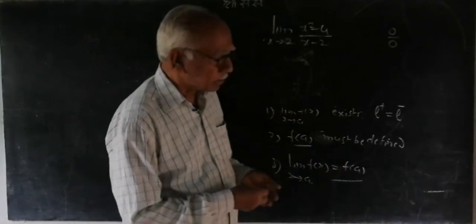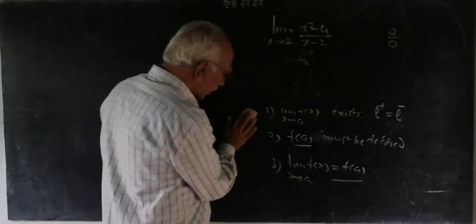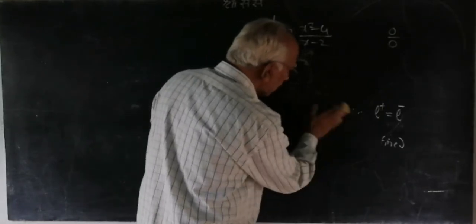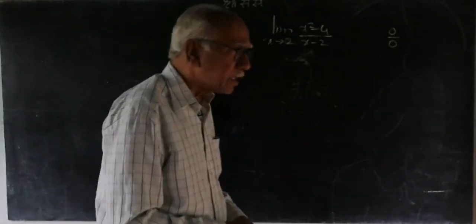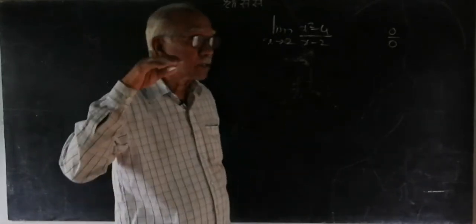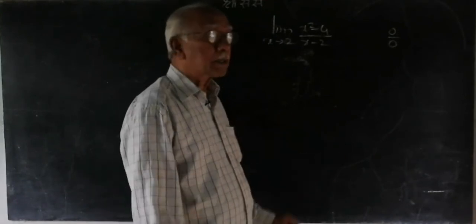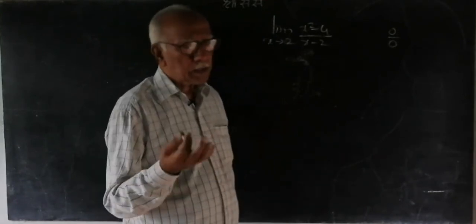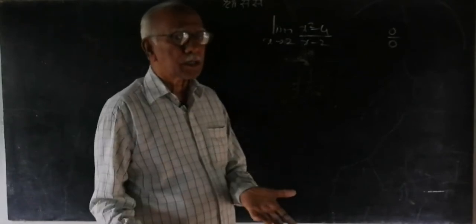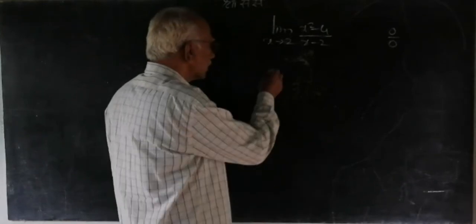These are not methods to find the limit, but methods to remove the point of discontinuity and make the function continuous at that particular point. Once the function becomes continuous at that point, our definition is that the limit of f(x) as x tends to a is nothing but f(a). So, how do we make this function continuous?